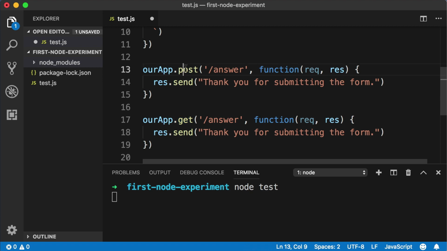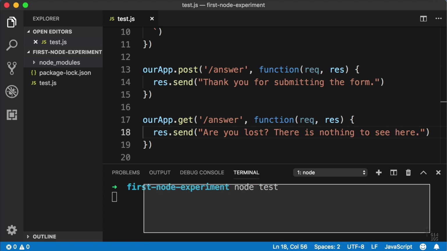So if someone sends a post request to this /answer URL, this makes sense. But if someone sends a GET request to that same URL, let's do this instead. Let's just send back a bit of text that says, "Are you lost? There is nothing to see here." Okay, at this point, let's go ahead and save the file and then test it out in our browser.